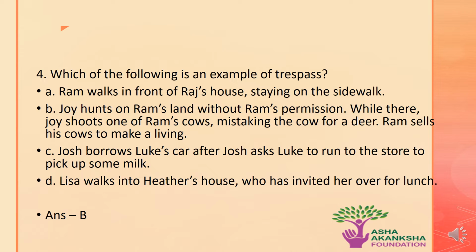The correct answer to this question is option B, that is, Joy hunts on Ram's land without Ram's permission. While there, Joy shoots one of Ram's cows, mistaking the cow for a deer. Ram sells his cows to make a living. This is a perfect example of trespass.